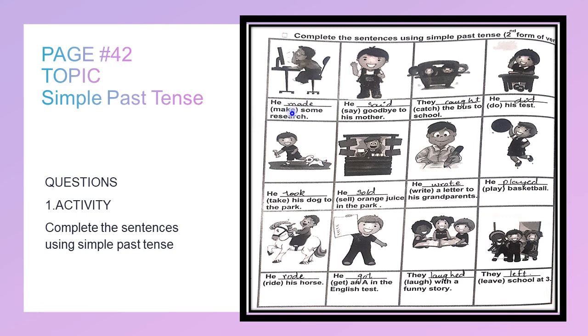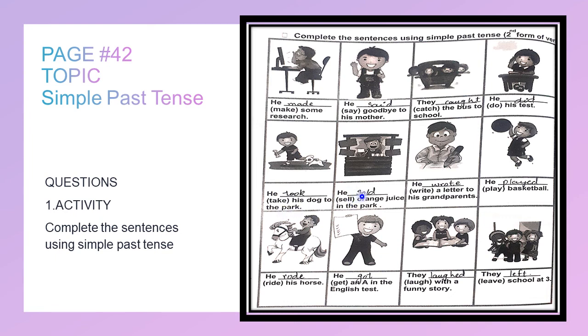He make, second form is made. He made some research. Say, second form is said. He said goodbye to his mother. Catch, second form is caught. They caught the bus to school. Do, second form is did. He did his test. Take, second form is took. He took his dog to the park.